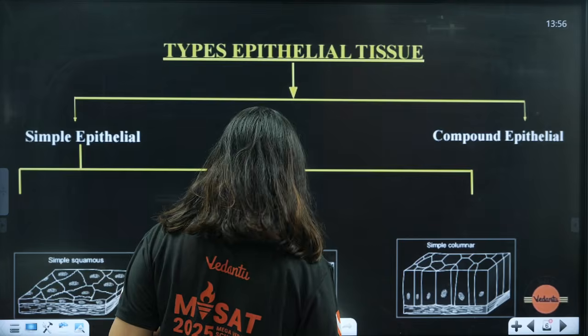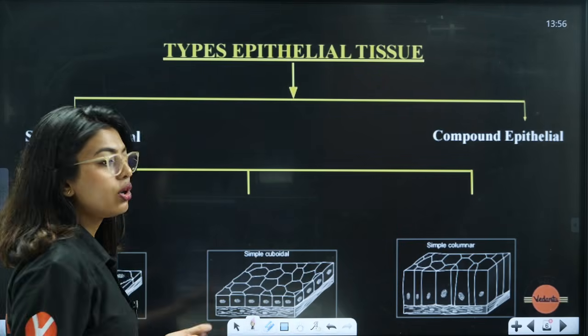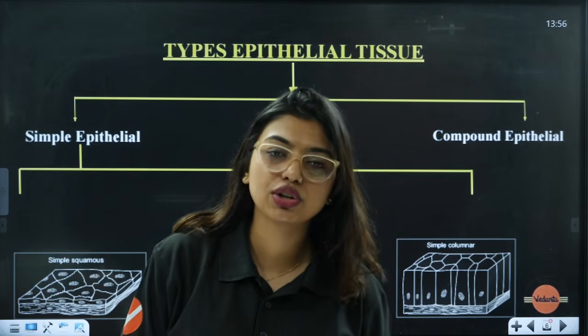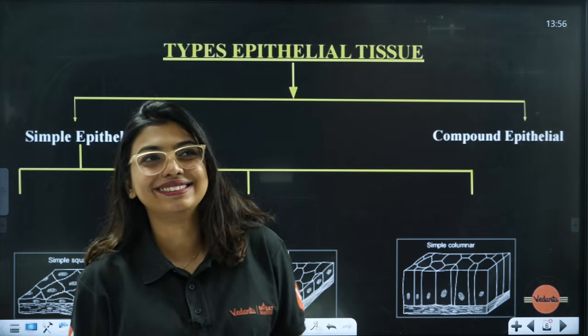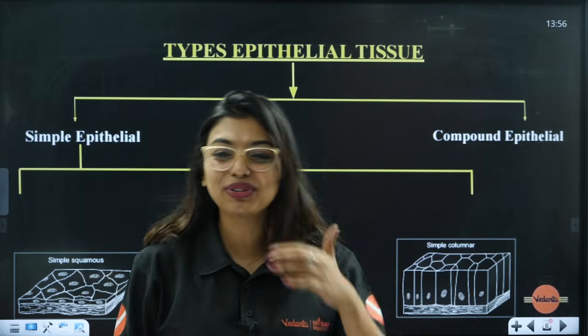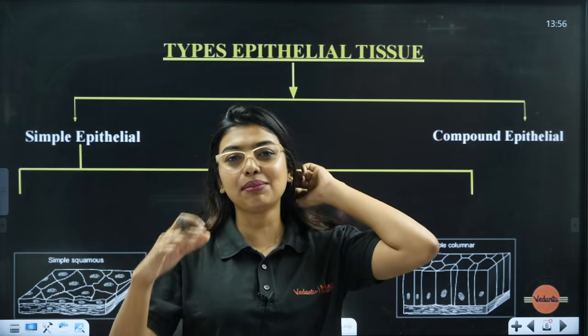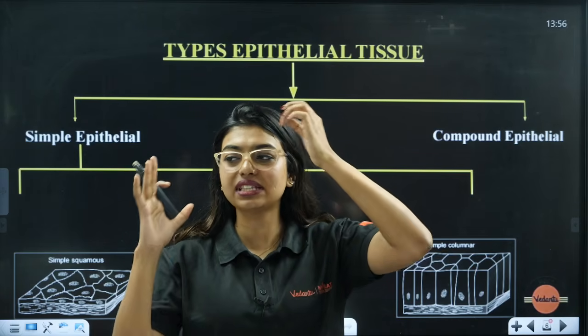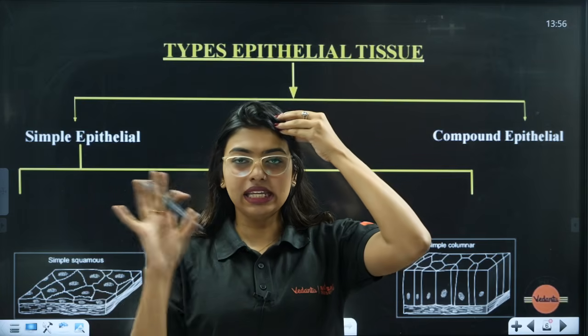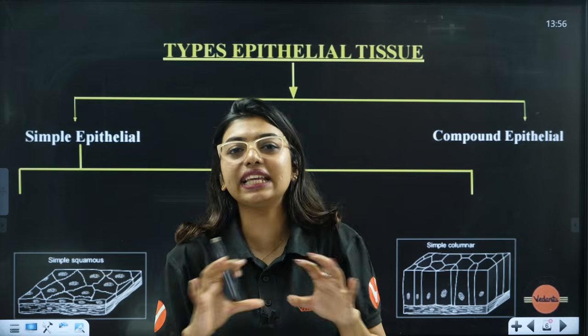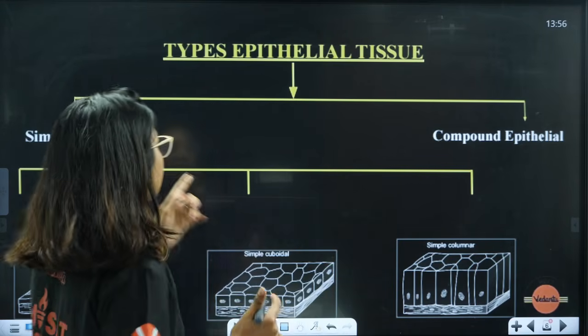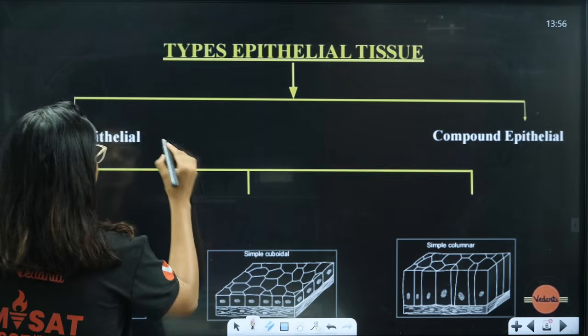In the simple epithelium, students, I will tell you one important thing in life: to be simple, you have to be single. You may or may not agree, but to be simple you have to be single. That means you have to be like this. If you have just a single layer, I'll call you a simple epithelium.